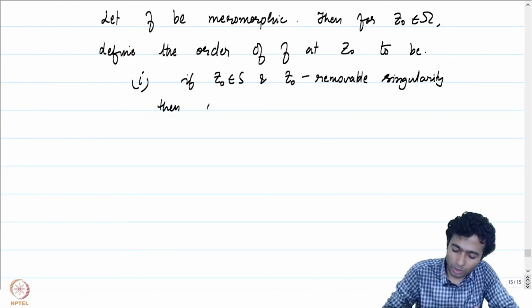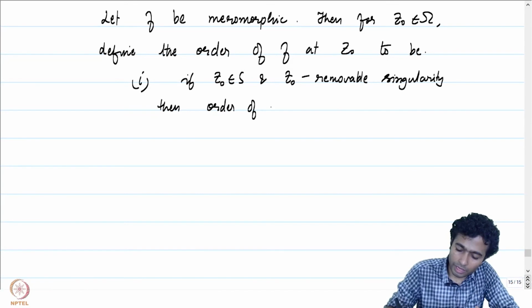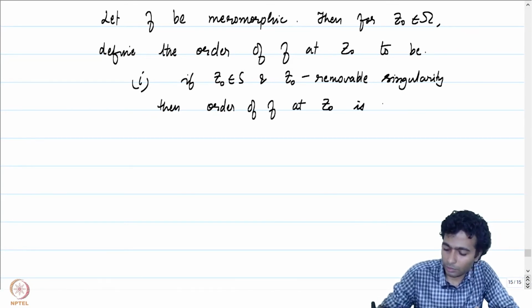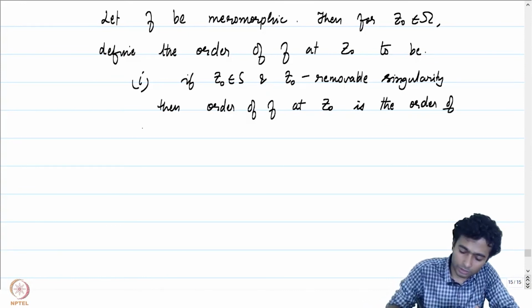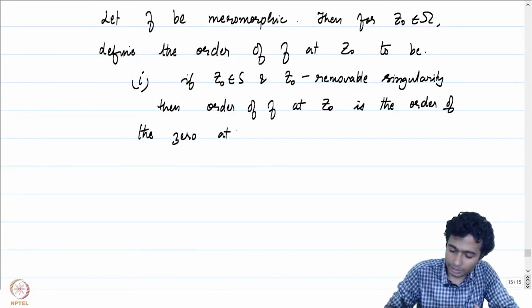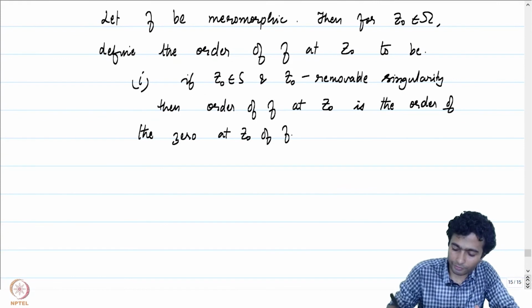Then the order of f at z0 is equal to the order of the 0 at z0 of f. What does that mean?